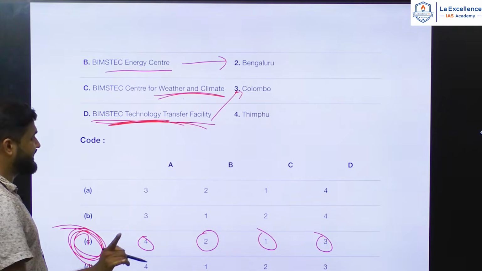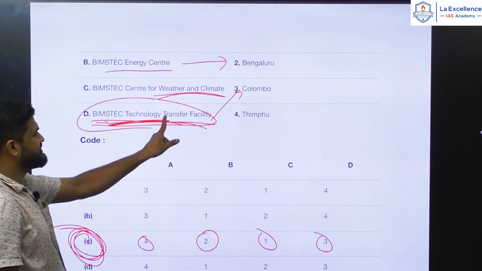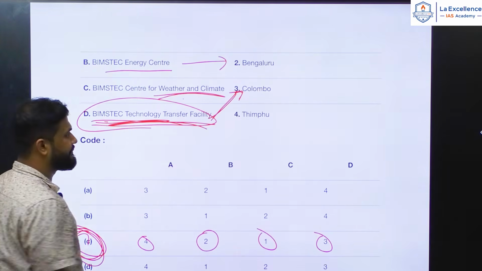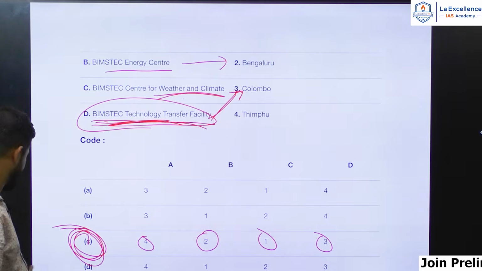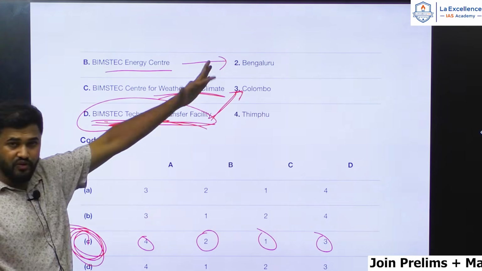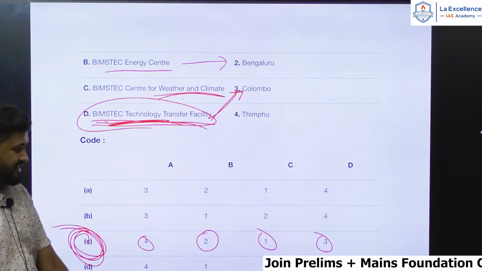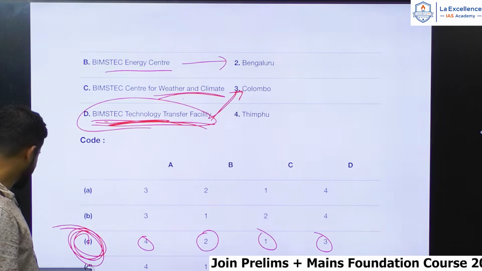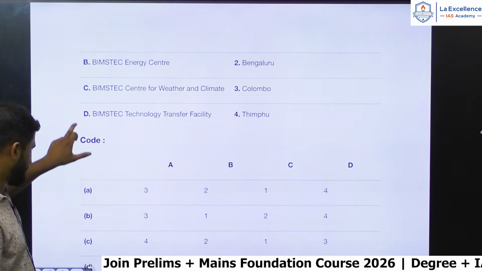I am repeating this. The one way you could have solved this is by knowing the current affairs that the BIMSTEC Technology Transfer Facility had been jointly declared in Colombo, and knowing at least one of the centers between Bengaluru and Noida. Only that is the way. Otherwise, it is very difficult. So I put this question in the very difficult category.